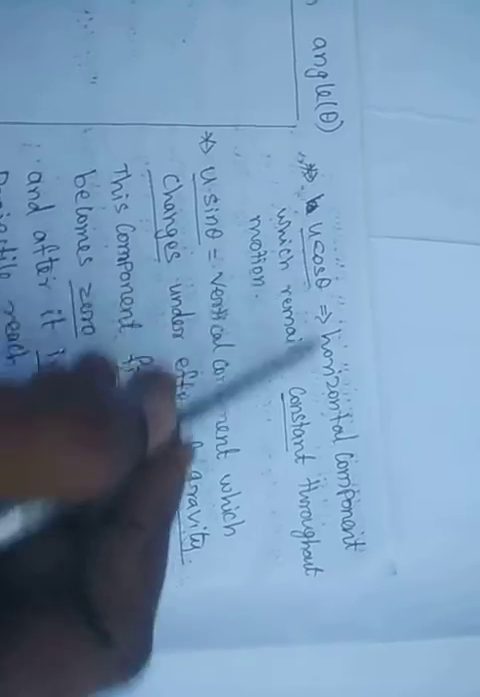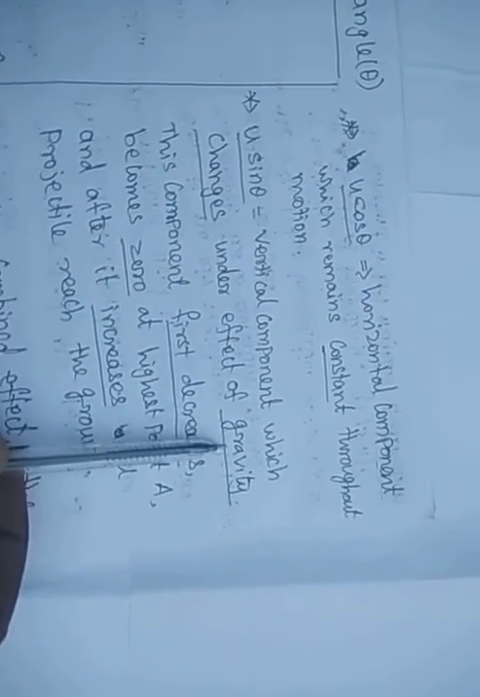As I already told, the horizontal component of the velocity, u cos theta, remains constant throughout the motion. The vertical component changes under the effect of gravity. We saw in the previous video the principle of independence of motion. The horizontal component and vertical component of velocity are independent of each other during the motion of the projectile. So this vertical component, the gravity.